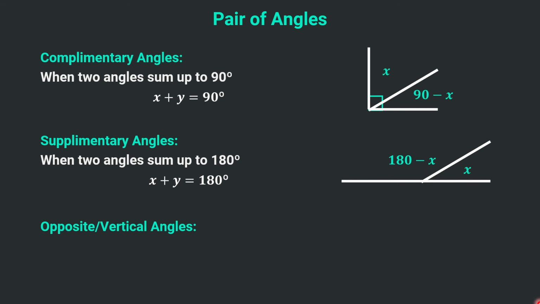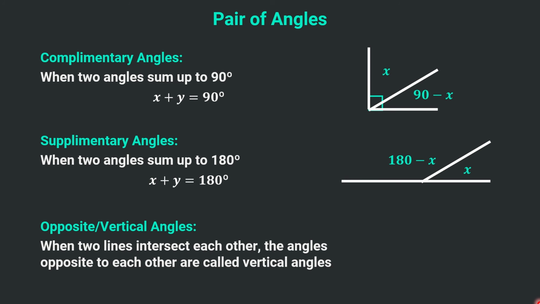Then we have the concept of opposite or vertical angles. If two lines intersect each other, the angles opposite to each other are called vertical angles. Like this, two lines are intersecting each other. If this angle is x, this angle will also be x. That means these follow the scissors principle, because like in scissors, if you open the handles, the blades open accordingly. So these two angles will be equal to each other. Now the question arises, these two angles are also a pair of vertical angles.